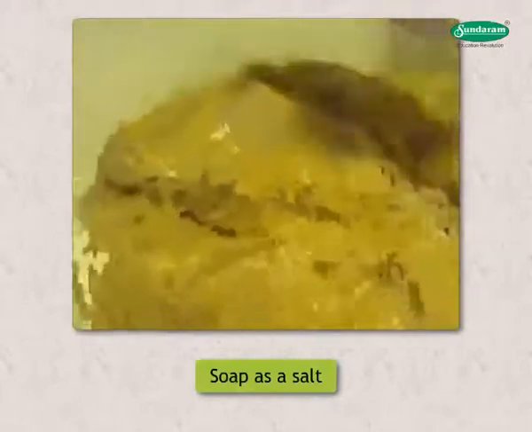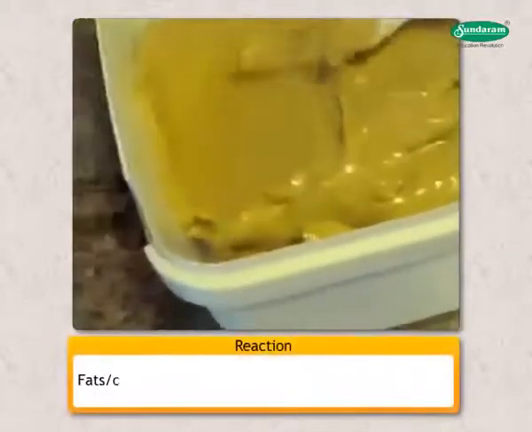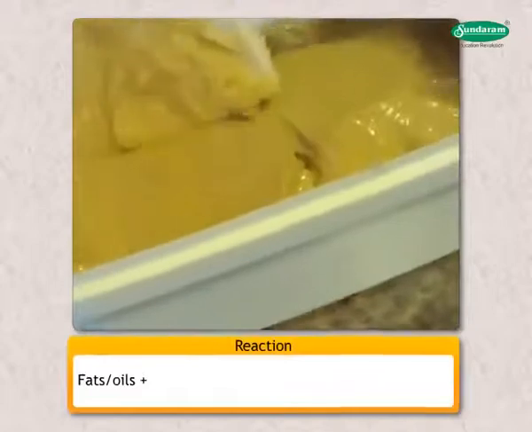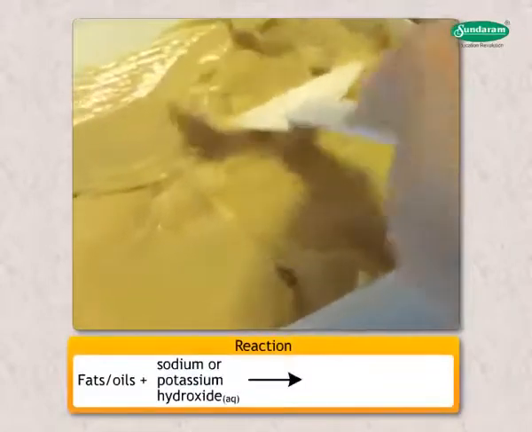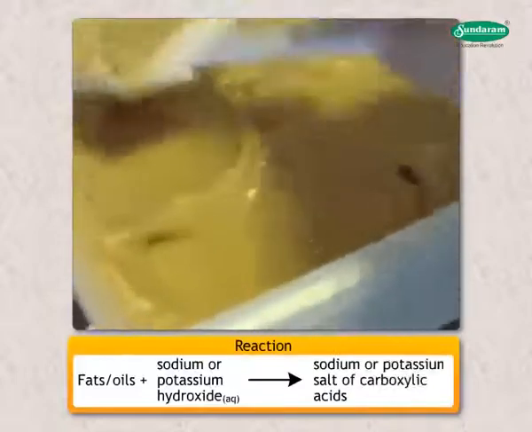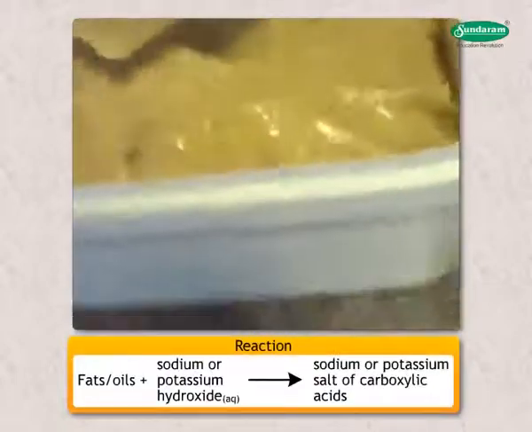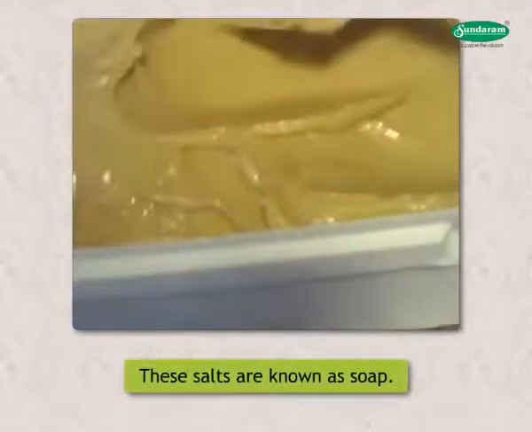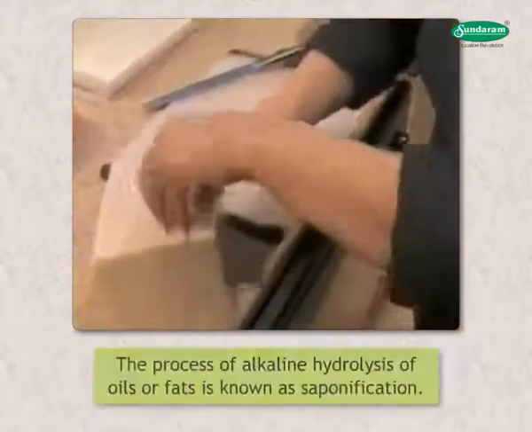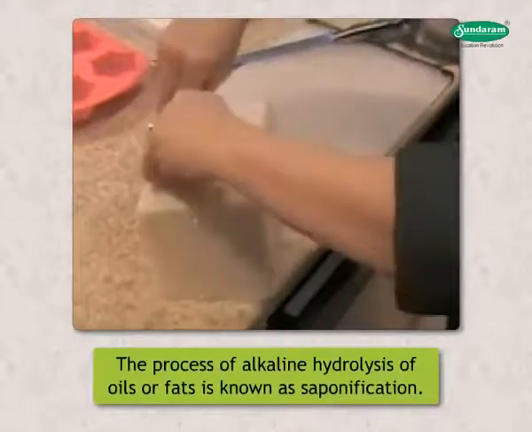Soap as salt. When oils or fats are boiled with aqueous solution of sodium or potassium hydroxide, then sodium or potassium salts of carboxylic acids are obtained. These salts are known as soap. The process of alkaline hydrolysis of oils or fats is known as saponification.